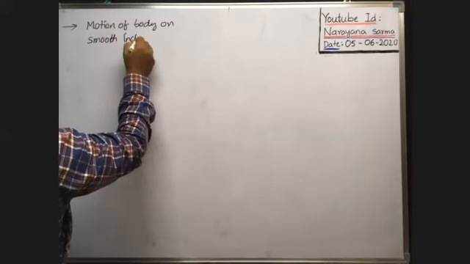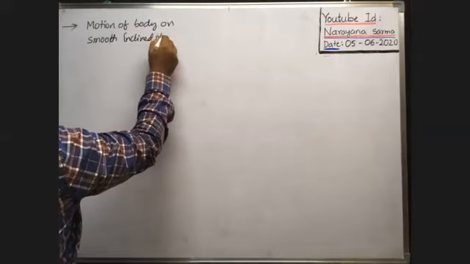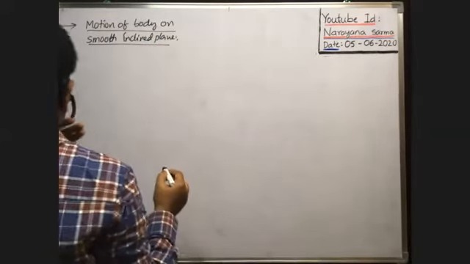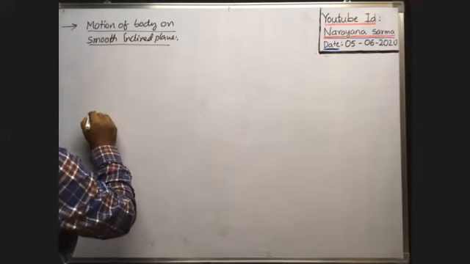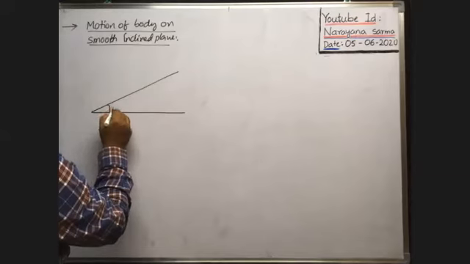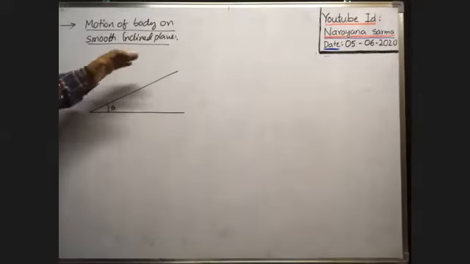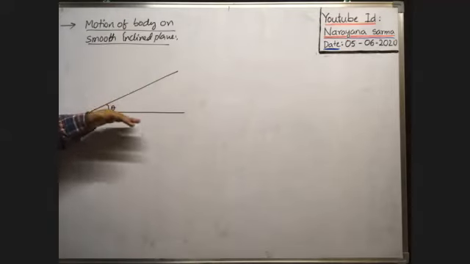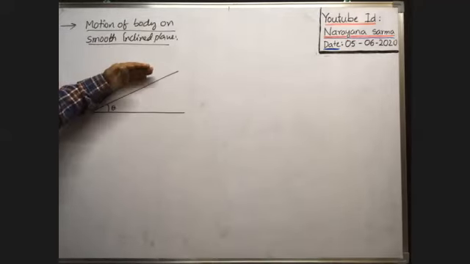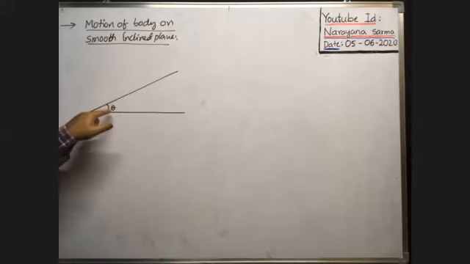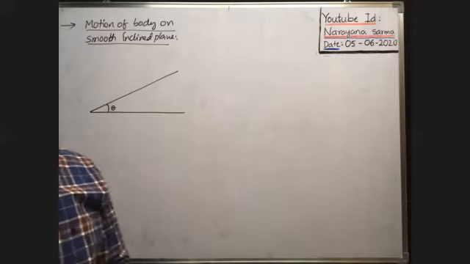Motion of a body on a smooth inclined plane. Suppose it is a smooth inclined surface which makes an angle theta with the horizontal. This plane surface, which is at a certain angle theta with the horizontal, is called an inclined plane. The angle made by this inclined plane with the horizontal is called the angle of inclination. So theta is the angle of inclination.